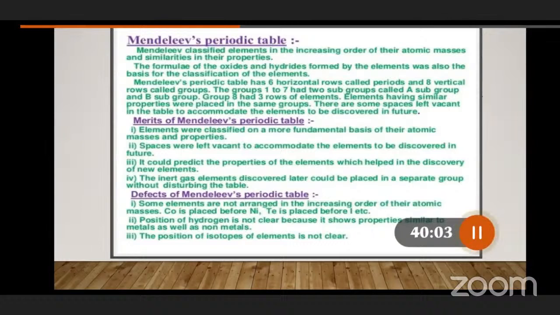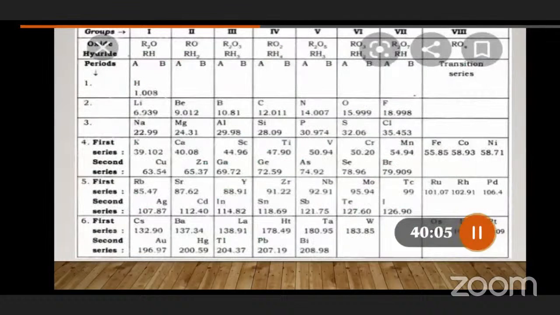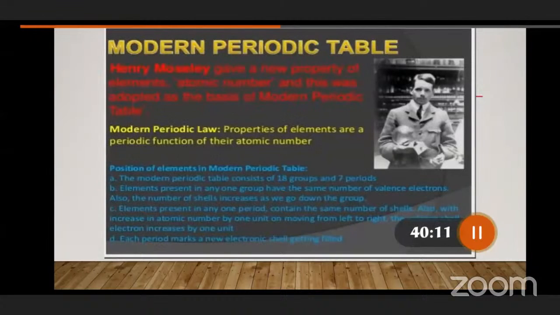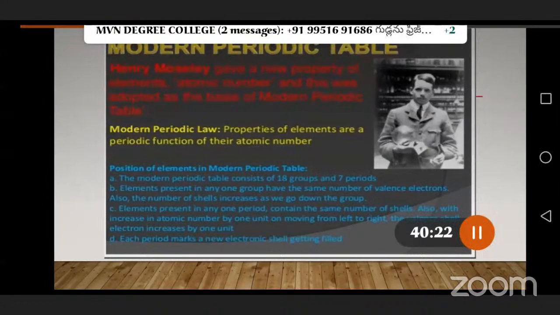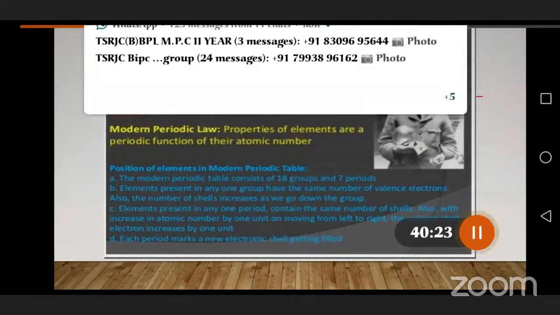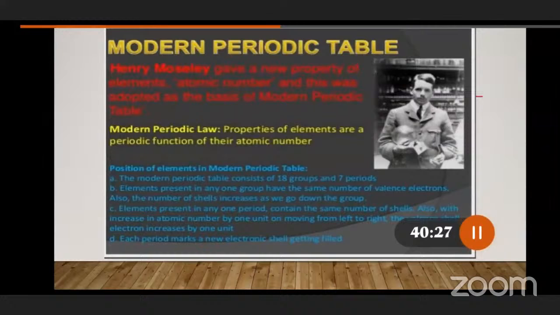Finally, after these minor drawbacks, one more scientist came, Mr. Moseley. That is called the modern periodic table. Henry Moseley gave a new property of elements, atomic number. This was adopted as the basis of the modern periodic table.